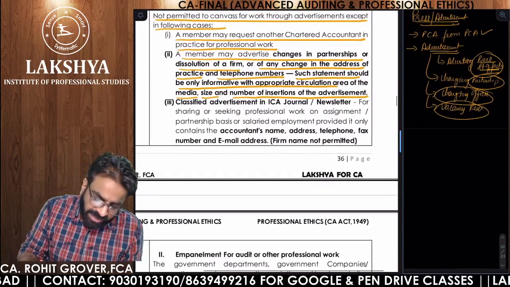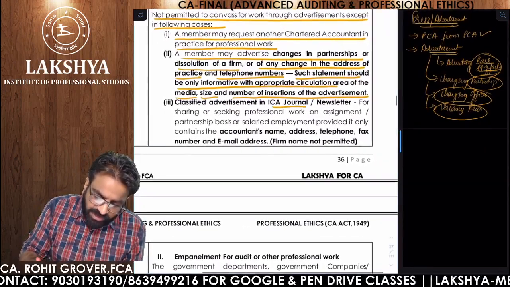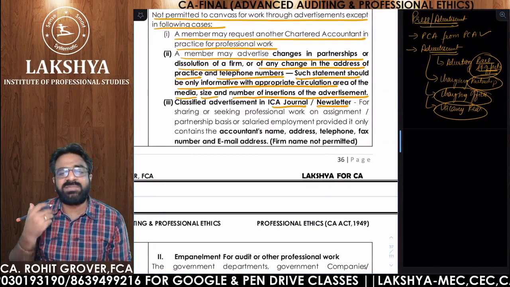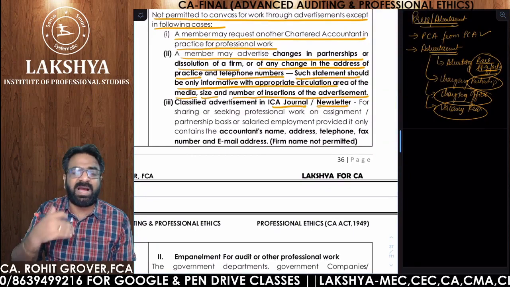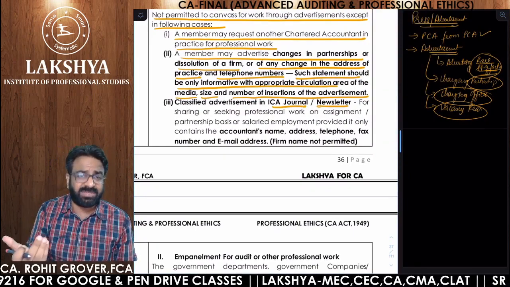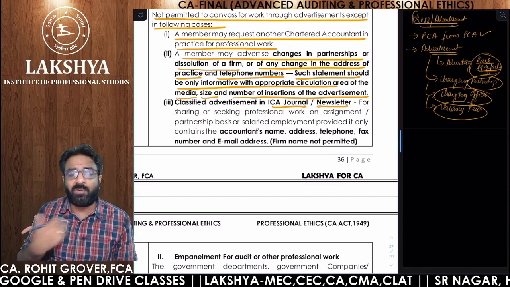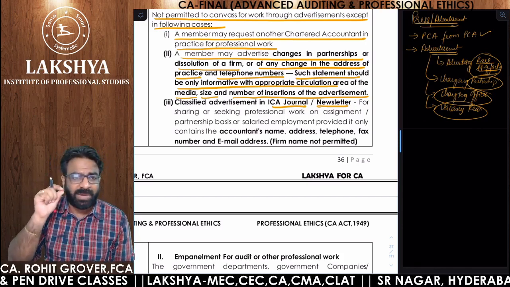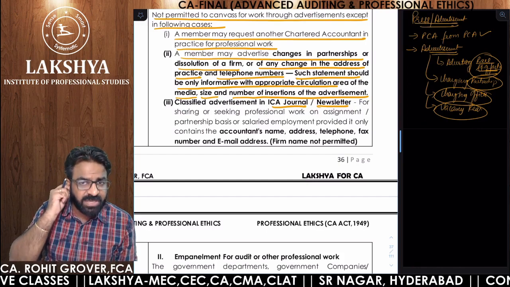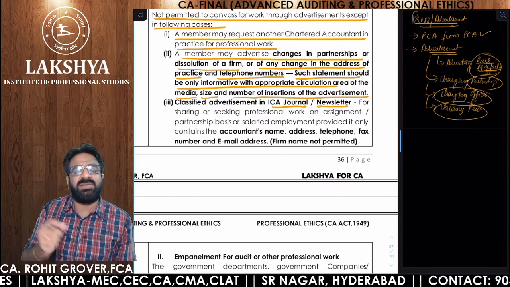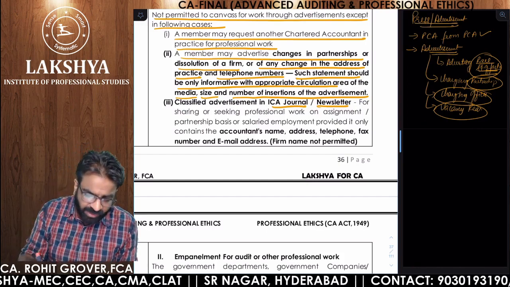Classified advertisement in the ICAI journal and newsletters. So if you are giving your advertisement in the ICAI journals, like in articleship you get the journals every month, and after getting qualified also you get one book from ICAI, the journals book from the ICAI. So if you are getting these ICAI journals and newsletters, what kind of advertisement can you give?